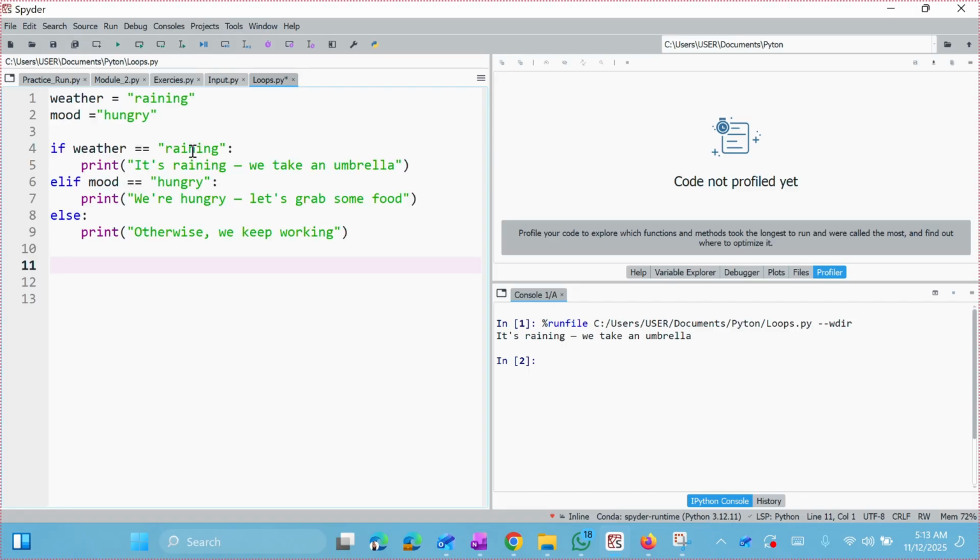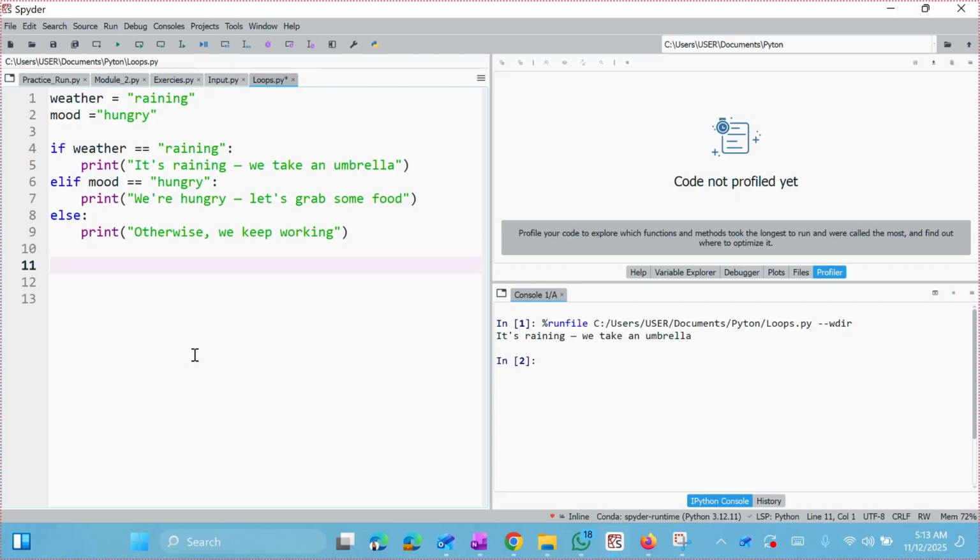So here we've created a block of code: if weather is raining, print it is raining. Elif mood is hungry, print we are hungry, let's get some food. Else we keep walking.